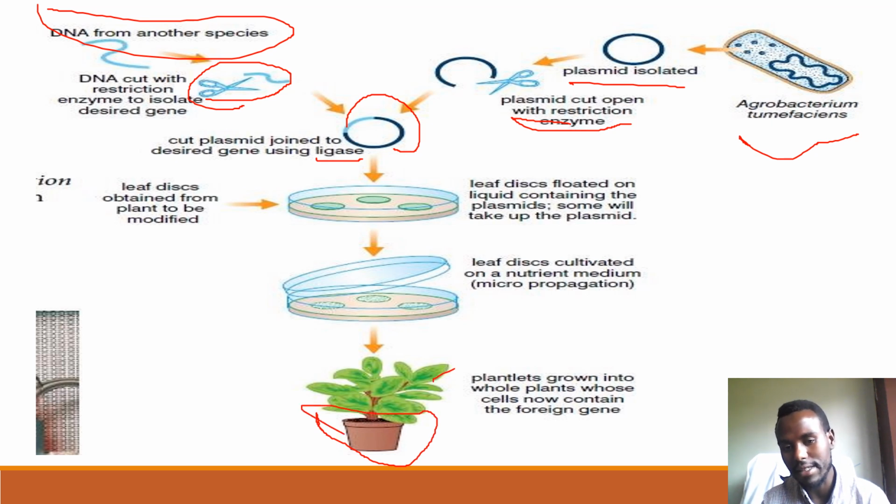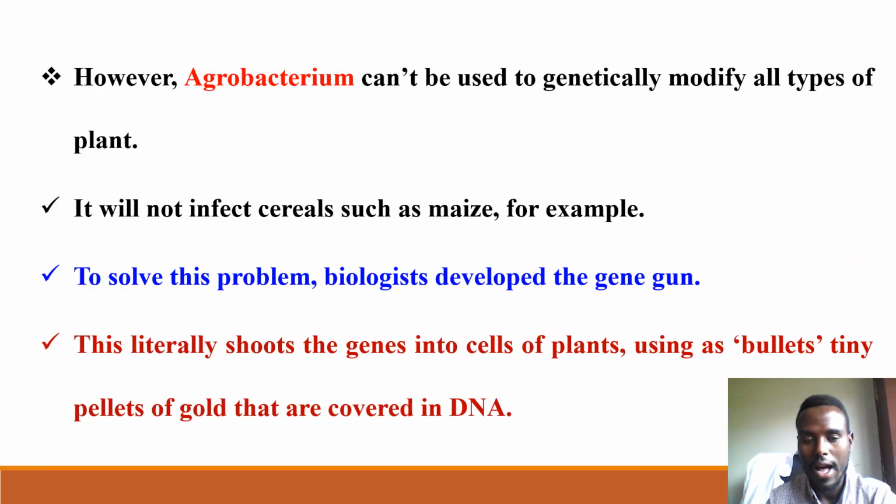Then this plant is genetically modified, or a transgenic plant, by using Agrobacterium tumefaciens plasmids. However, these Agrobacteria cannot be used to genetically modify all types of plants.